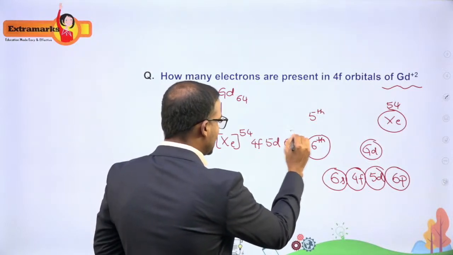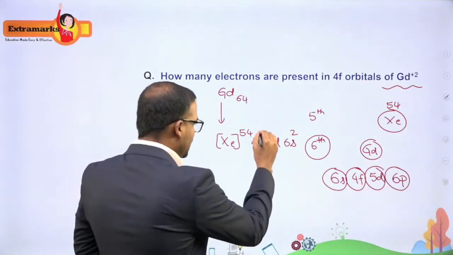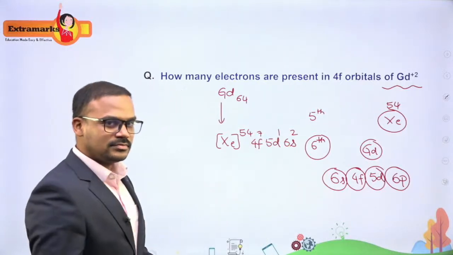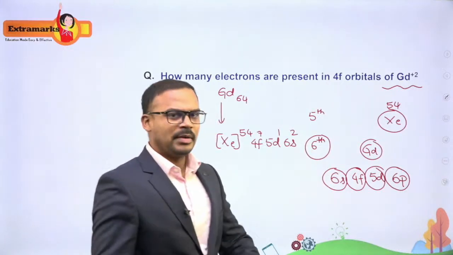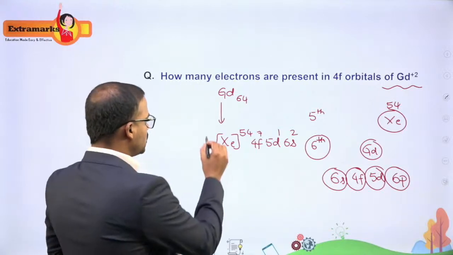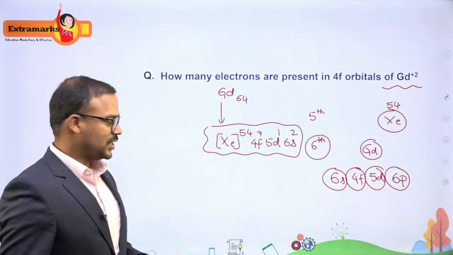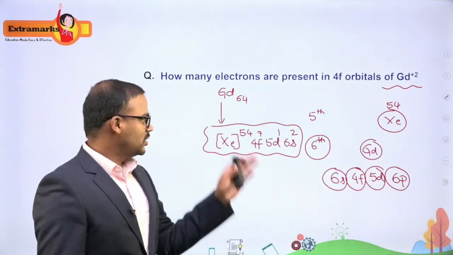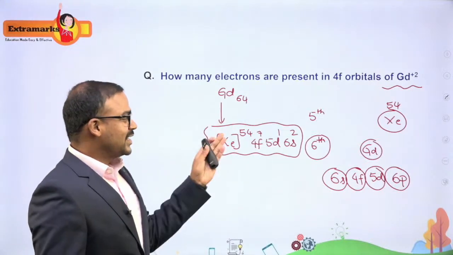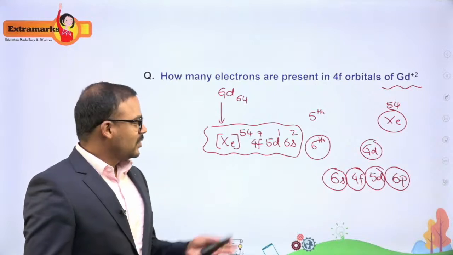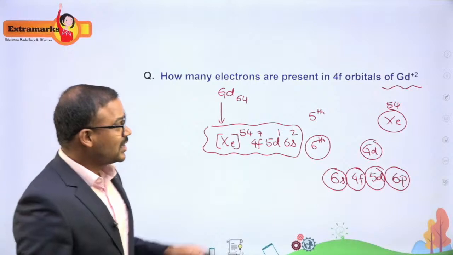In 6s I can accommodate 2 electrons, so 2 electrons gone. How many left over? 8. So 7 into 4f and 1 into 5d. That is how I have written down my electronic configuration with my basic knowledge of the periodic table. I have used the noble gas configuration and written down the electronic configuration of gadolinium. Mostly the question asked is how many f electrons are there in gadolinium. The answer is 7. But here the question is not regarding gadolinium, it is regarding Gd+2.